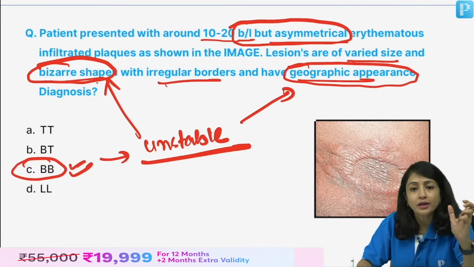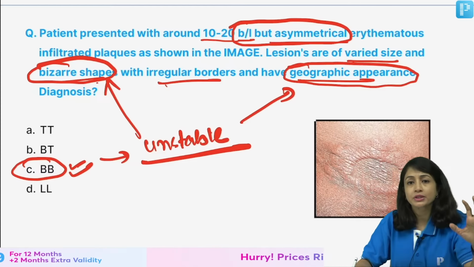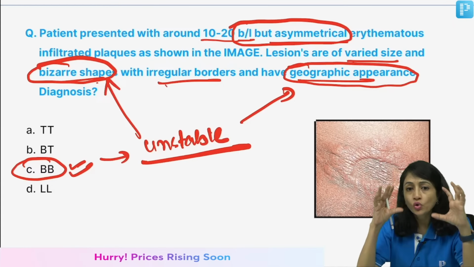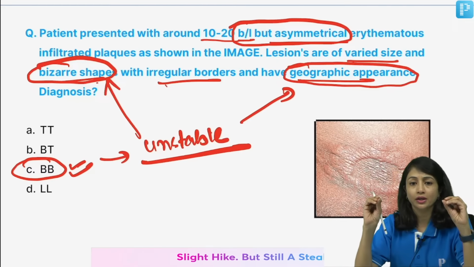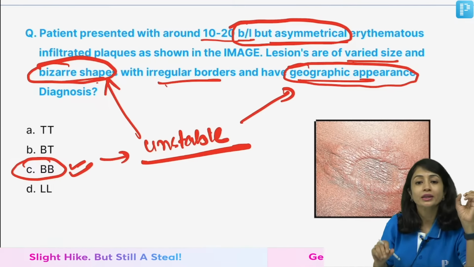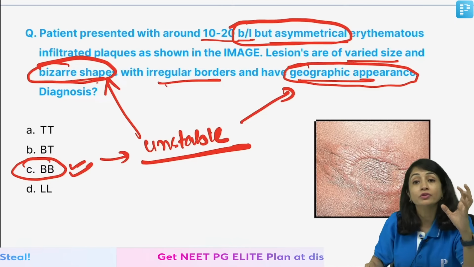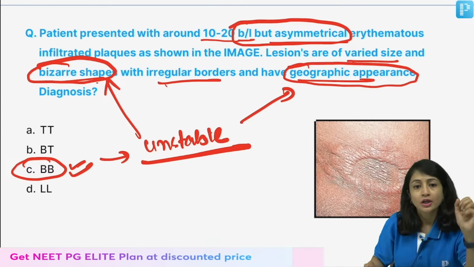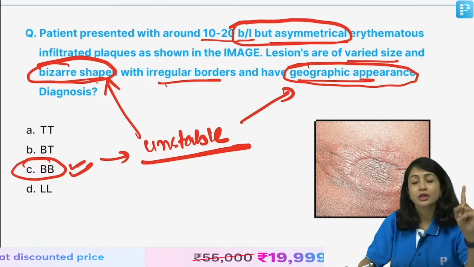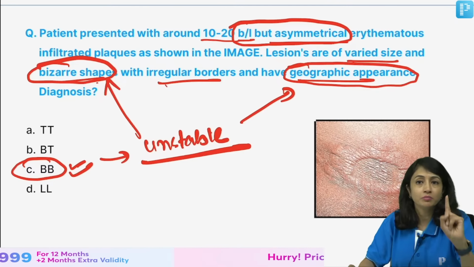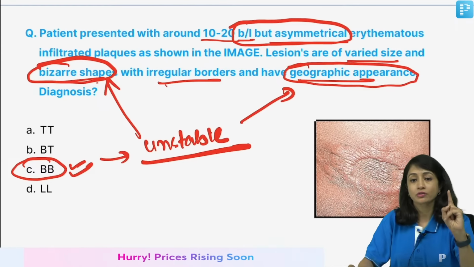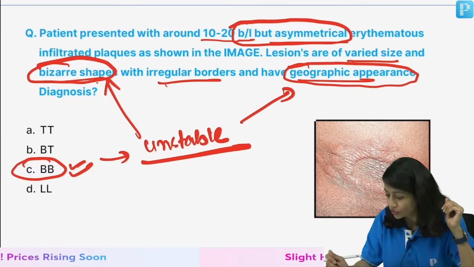So, when they give you any question on the leprosy spectrum, please look into the specific descriptions that they have given. Even if you look at the image, it is an image of an inverted saucer lesion. Now, inverted saucer lesion is most commonly seen in BL, but can be seen in BB. So, this is how the examiners confuse you, and that is what I tried to do here.